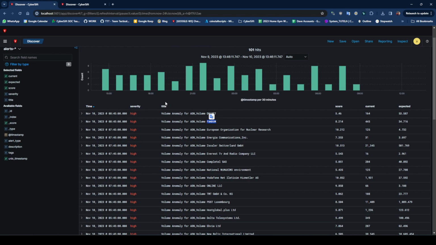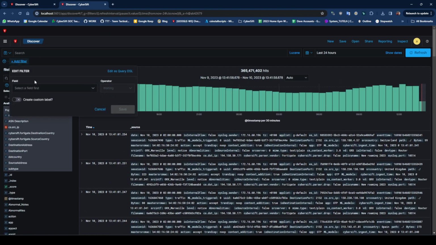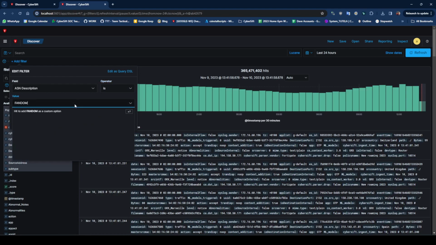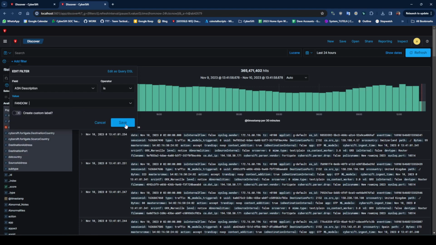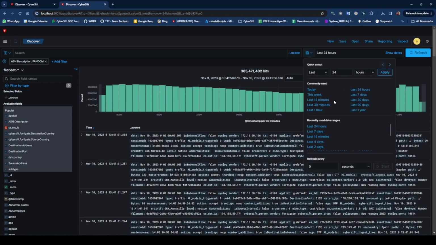So what we'll do is we'll open a new tab of the SIEM just to keep that going on, and we'll go to FileBeat. We'll add a filter where the ASN description is fandom, and we just hit save, but we need to increase the time period, okay? So 24 hours isn't quite going to cut it.